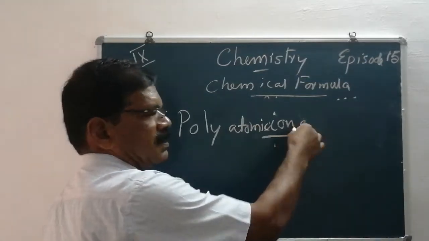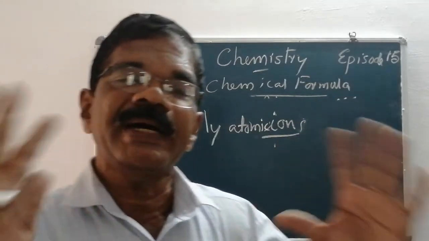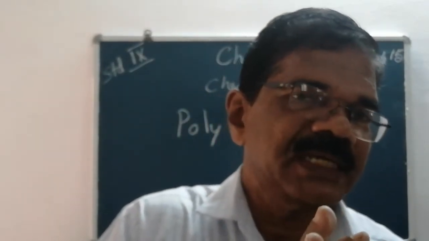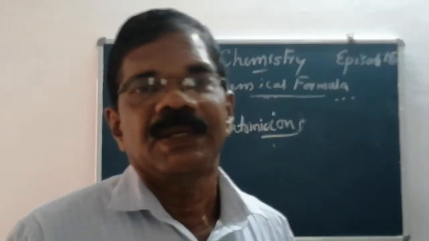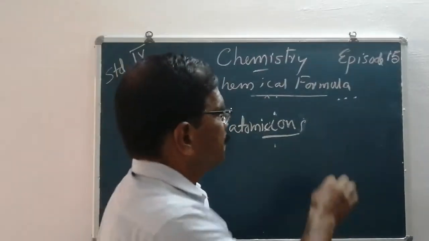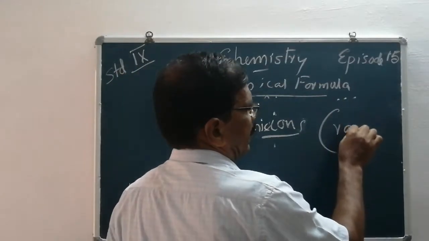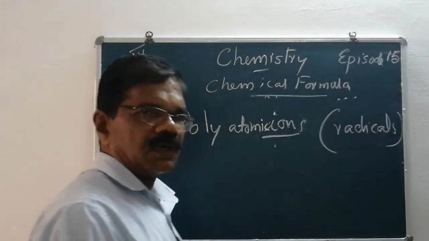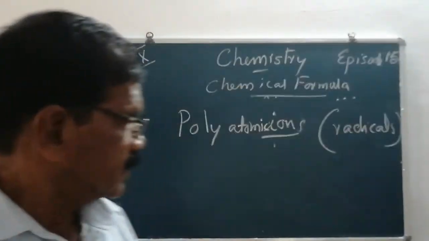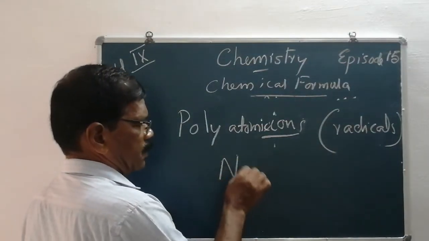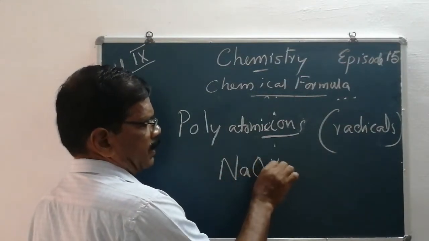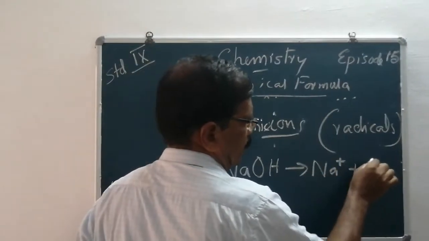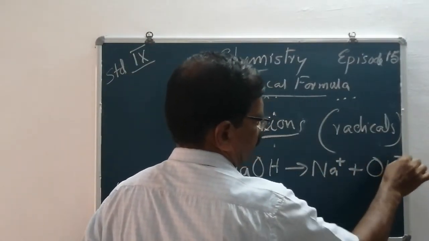What are polyatomic ions? Polyatomic ions means a group of atoms having a charge. A group of atoms that acquire a charge is known as a polyatomic ion, or it is also called a radical. For example, sodium hydroxide on dissolving in water dissociates into Na positive and OH negative.